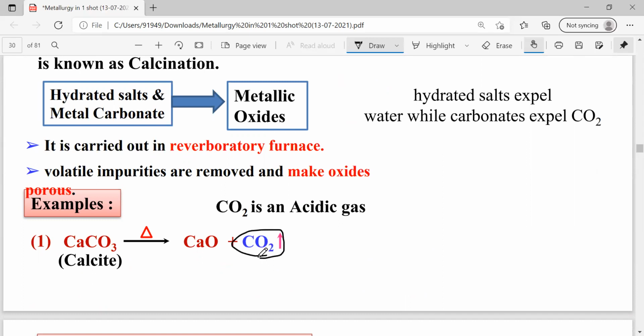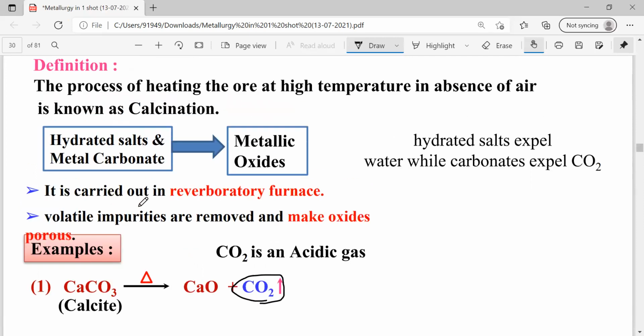So the process of removal of volatile impurities by heating a mineral or ore in absence of air is called the calcination process. And the calcination process in general is carried out in reverberatory furnaces to remove the volatile impurities. Right? This is an important one. Calcination is carried out in reverberatory furnaces.